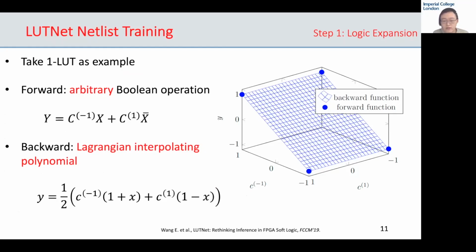In the forward function, we have 2 trainable binary weights, C1 and C-1, hardened in LUT. In the backward function, these 2 weights are trained in real values using this function, which is a continuous expansion to the binary forward function. This 3D plot of output against weights visualizes the relationship between the binarized forward operation represented as the dots and the continuous backward function represented as the mesh with a given input x. This figure shows how the backward function interpolates the discrete binary forward function and enables gradient descent.